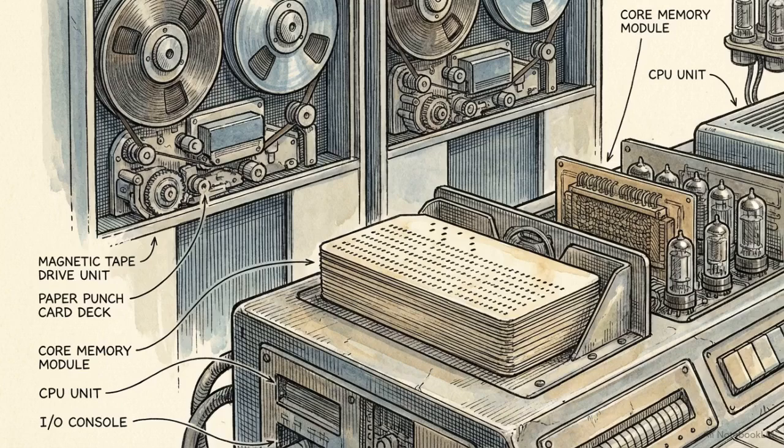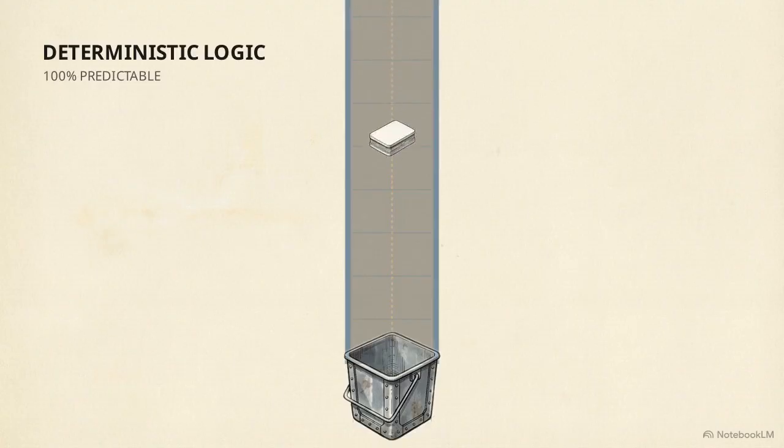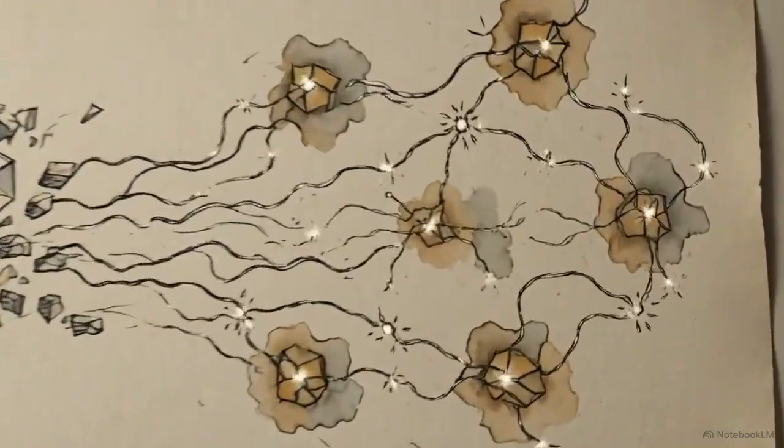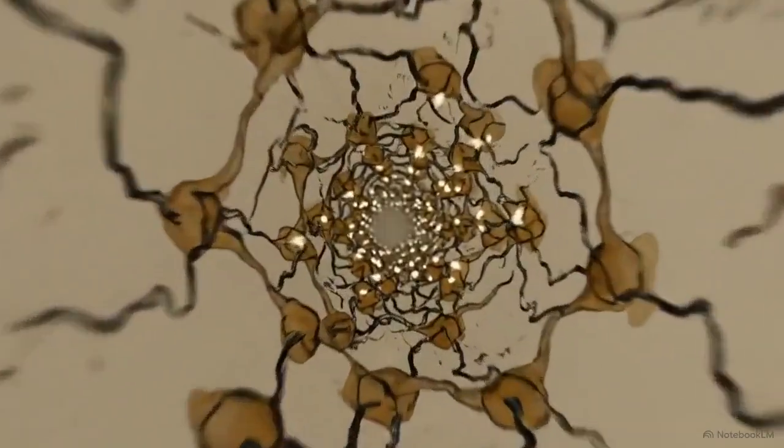For decades, software engineering relied on deterministic logic. You provided an input, the system followed a hard-coded path, and it produced a predictable output. We are moving away from that rigid structure. Agentic AI replaces deterministic paths with probabilistic networks that operate independently.